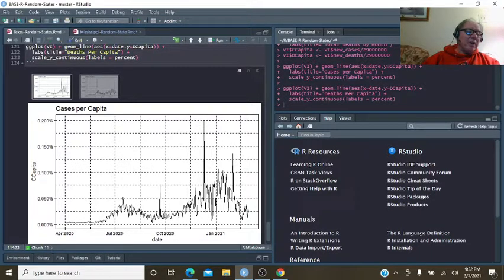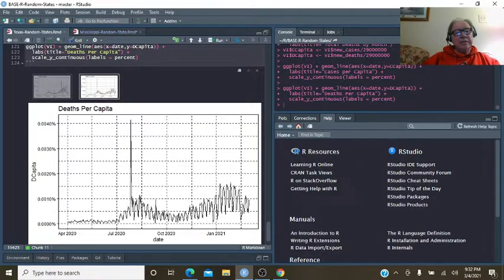No, it's 0.05%, right? This would be 1%. This would be 0.1%. This would be 100%, right? 0.05%. Okay, not 5%, not a half a percent. 0.05%.